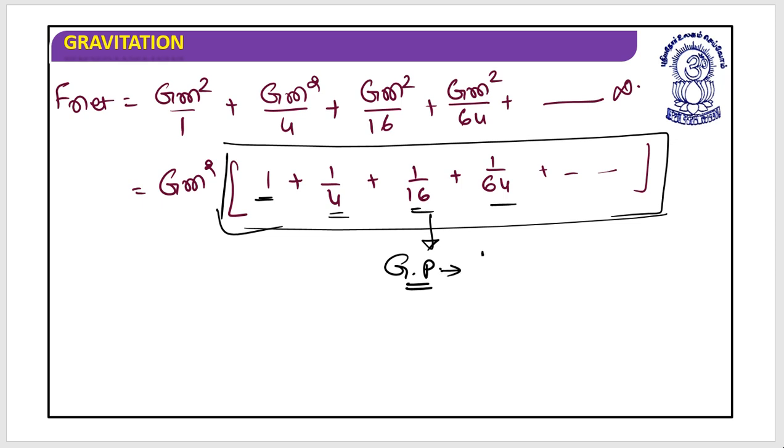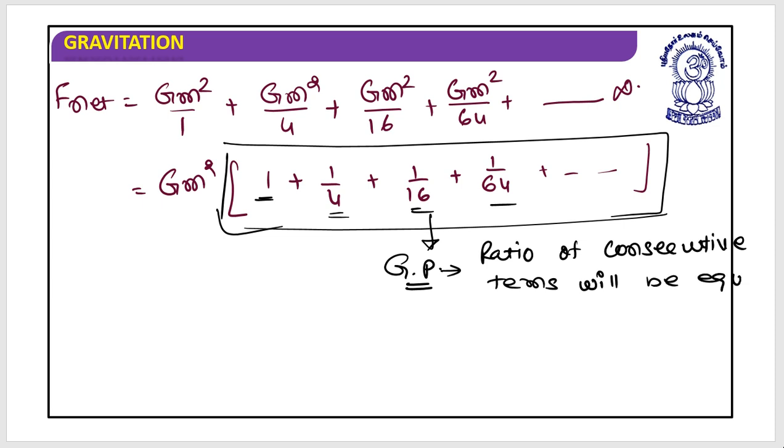For a GP, the ratio of consecutive terms will be equal. If this is the case, then it can be considered a geometric progression.